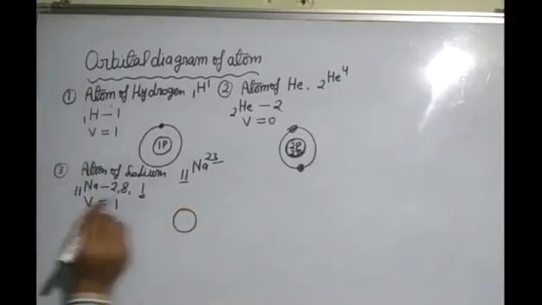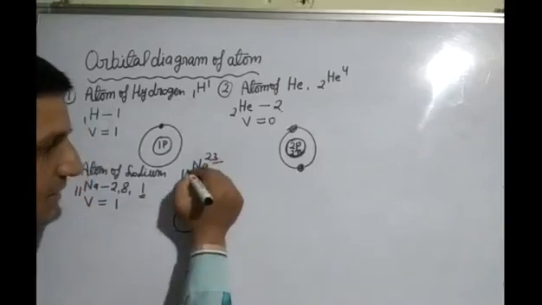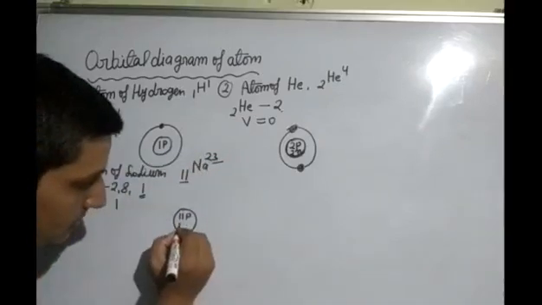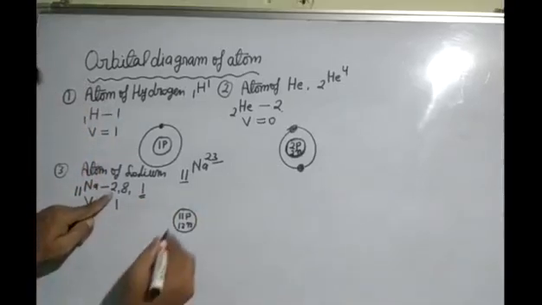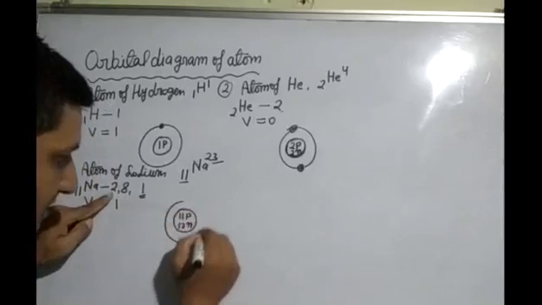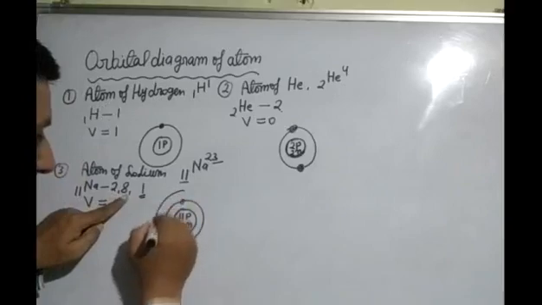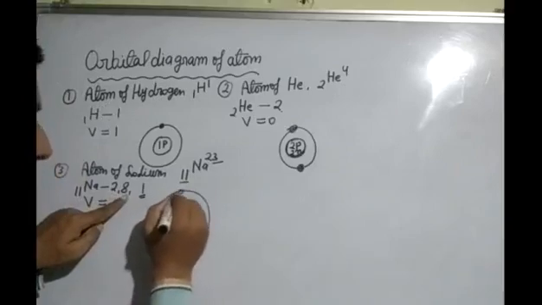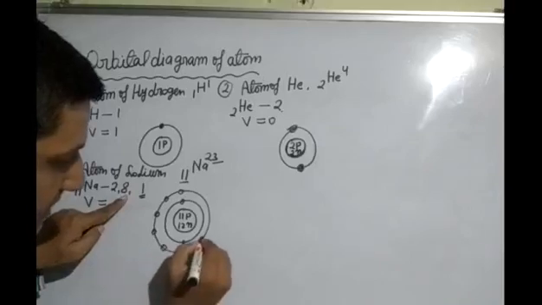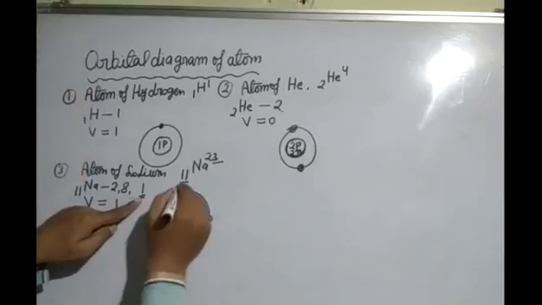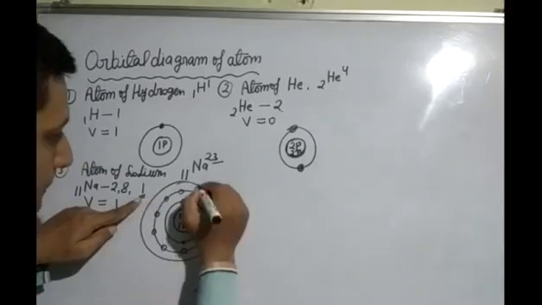Nucleus contains 11 protons and 23 minus 11, 12 neutrons. And the first cell contains 2 electrons. Next, the second cell contains 8 electrons: 1, 2, 3, 4, 5, 6, 7, 8. And the last cell contains 1 electron.